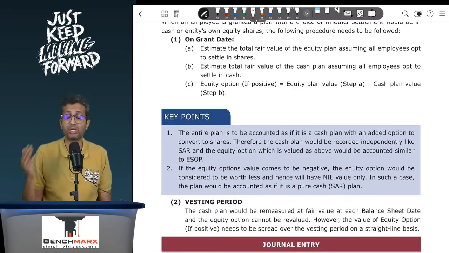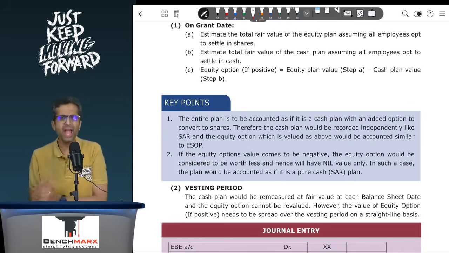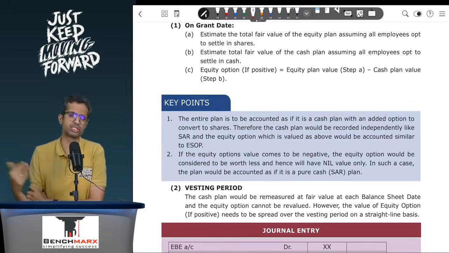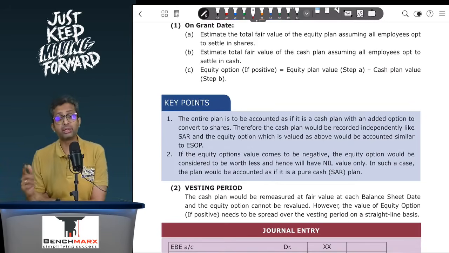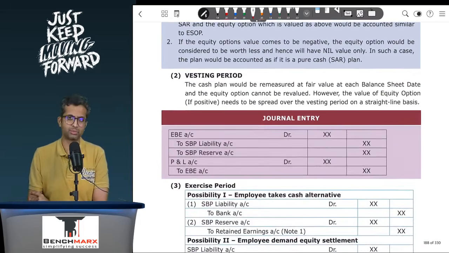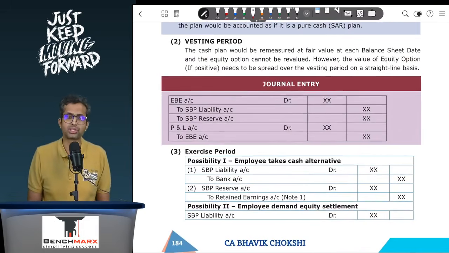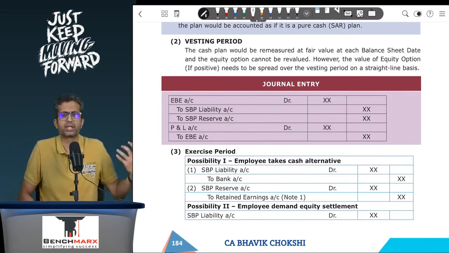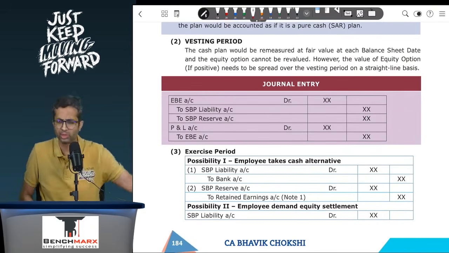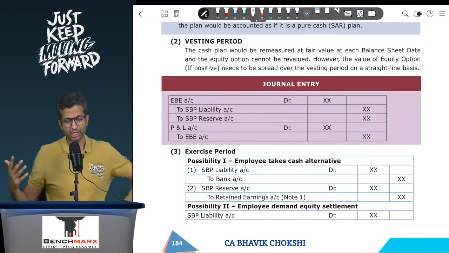Subsequently, during the vesting period, you will find the fair value at each balance sheet date and record EB and the corresponding credit to the SBP liability. At the same time, you will also record an additional compensation expense of EB account debit to SBP reserve for the 20,000, again prorated. This will happen during the vesting period. Now, during the exercise period, there are two possibilities. Alternative 1, the employee exercises the cash option. If they exercise the cash option, the entry will be SBP liability account debit to bank. And if there is any difference because of the intrinsic value being different, the balancing figure will go to EB.